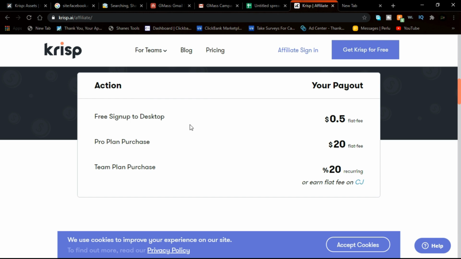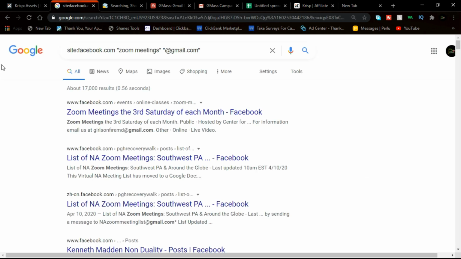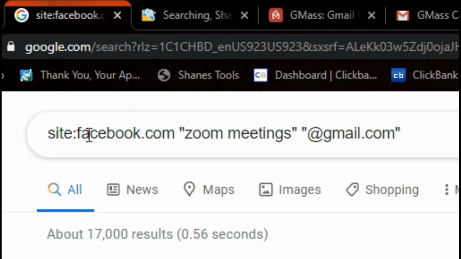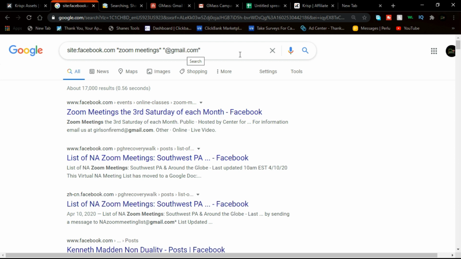So the second thing you want to go over to is Google, and type this in. I'm also going to leave this in the description. You're going to type in site:facebook.com, "Zoom meetings", and "@gmail.com". You guys could actually switch this up so that everyone doesn't target the same people. So you guys could change this to quora.com, you could change this over here to only Zoom, and you could change this over here to maybe @yahoo.com.